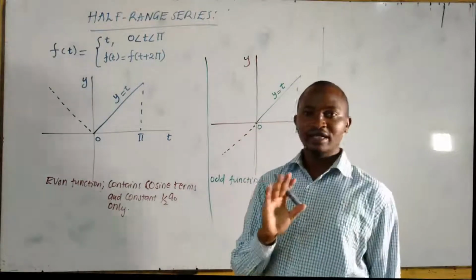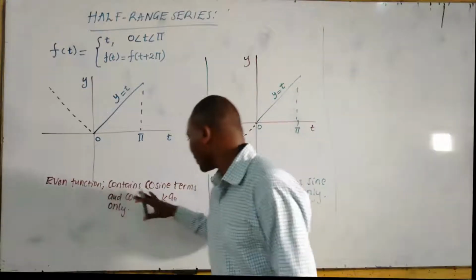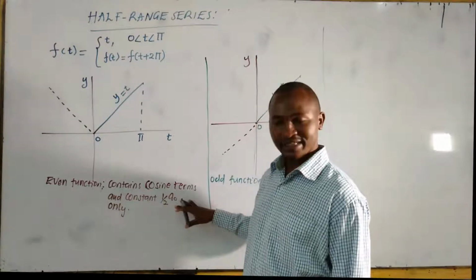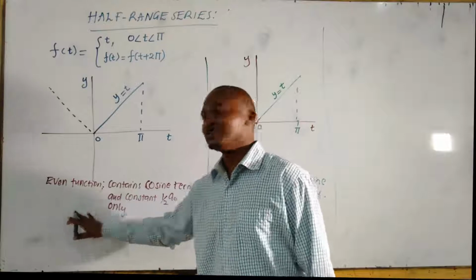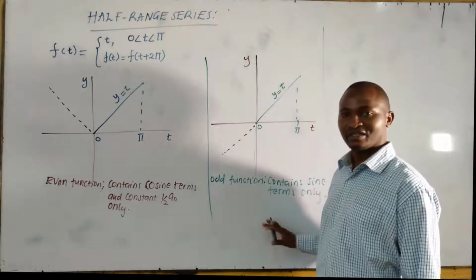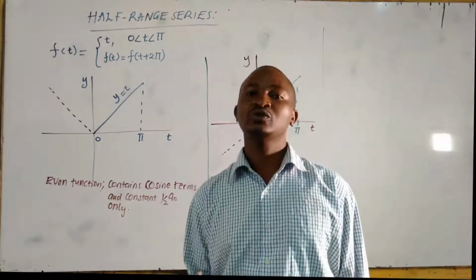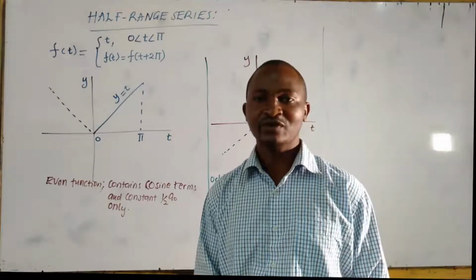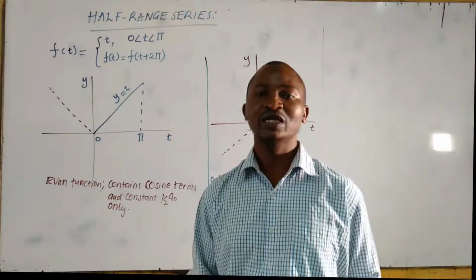But in exams, we are only told to find the cosine term series, meaning you treat it as an even function, or find the sine term series, treat it like an odd function. You are rarely told to treat it as neither odd nor even. I've never seen such a question, but let us see how we would treat it if you are required to.